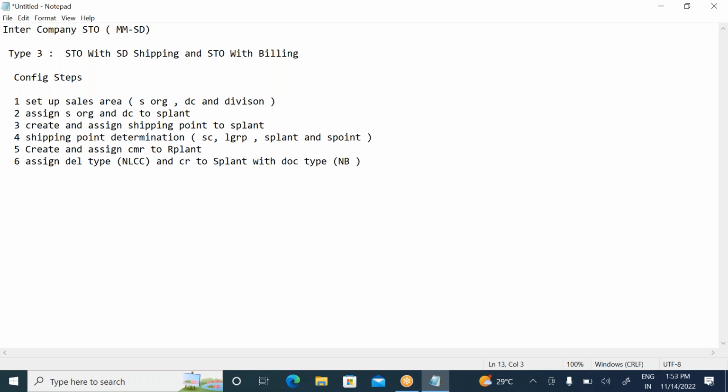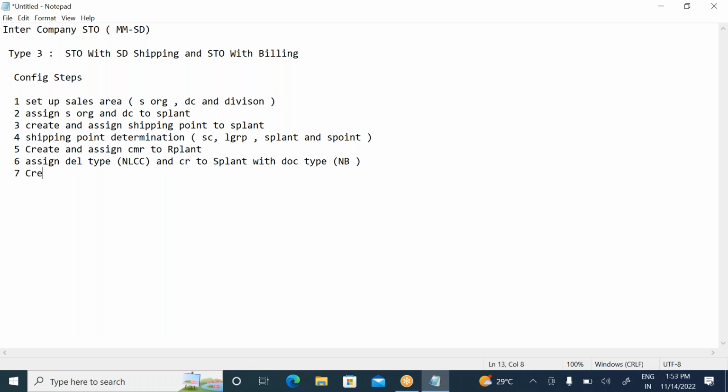And what is the extra config step? The 7th config step. This is most important to perform type 3 STO, which is the intercompany STO. For type 2 STO, we treat the receiving plant as a customer. In type 3 STO also we treat the receiving plant as a customer, but the supplying plant is a vendor.